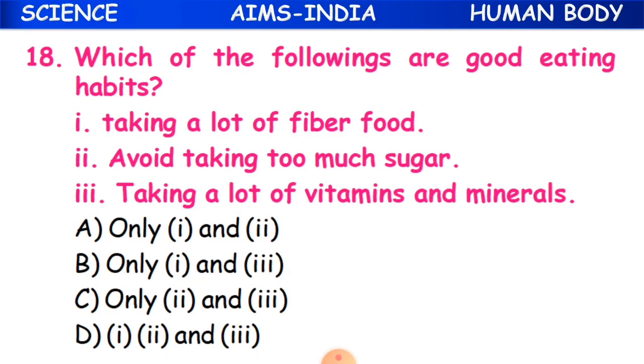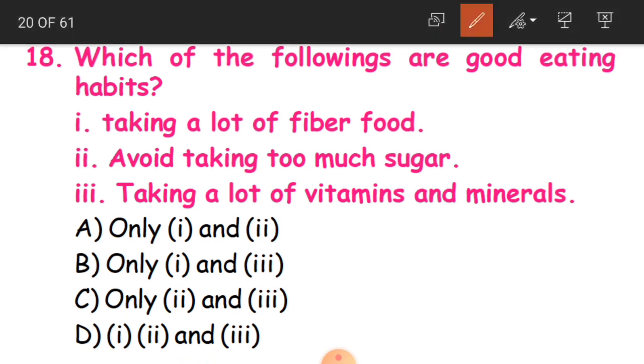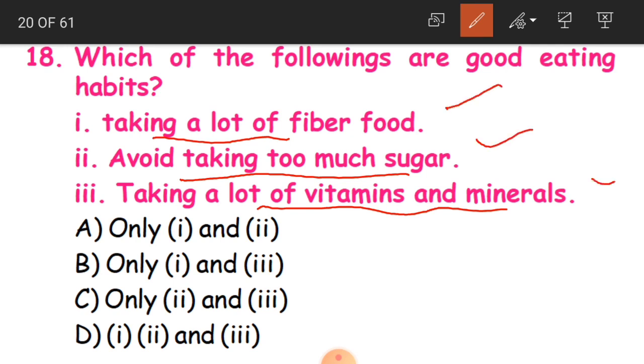18th question. Which of the followings are good eating habits? Good eating habits, like taking a lot of fiber food, avoiding taking too much sugar, taking a lot of vitamins and minerals. So what according to us will be the good eating habits, children? All the three. So we have to take a lot of fiber food, we have to avoid too much of sugar, and we have to take lot of vitamins and minerals.